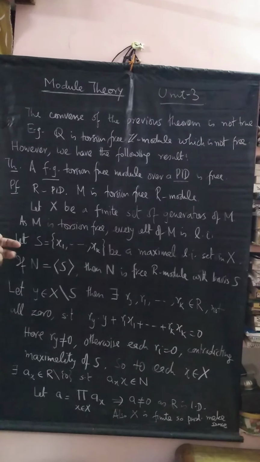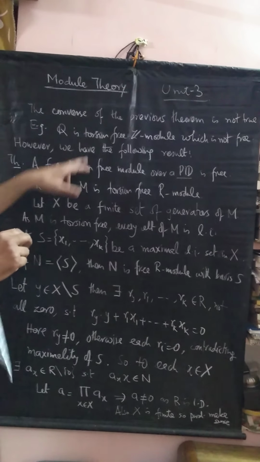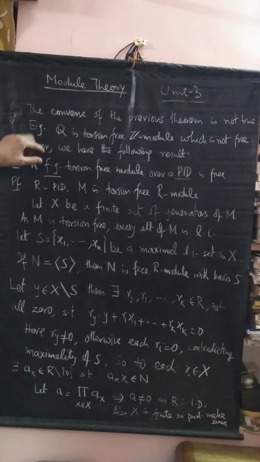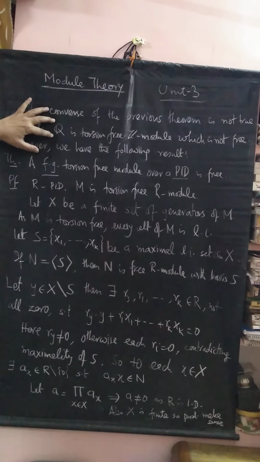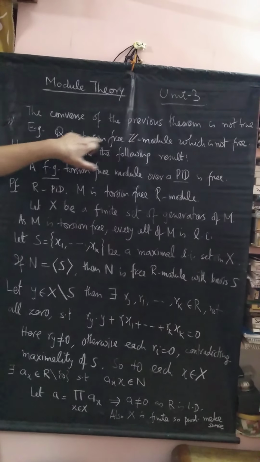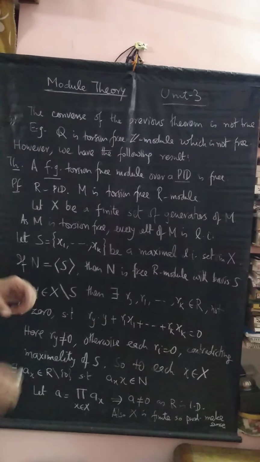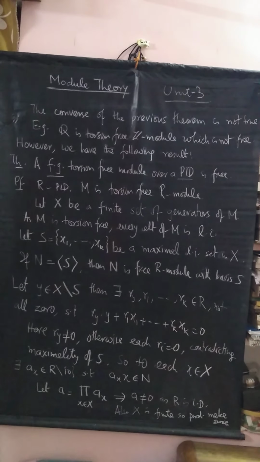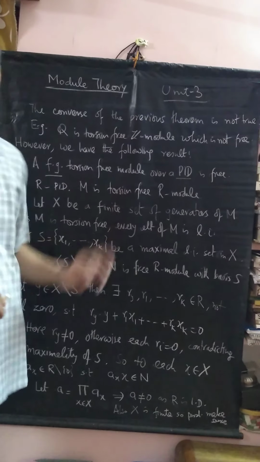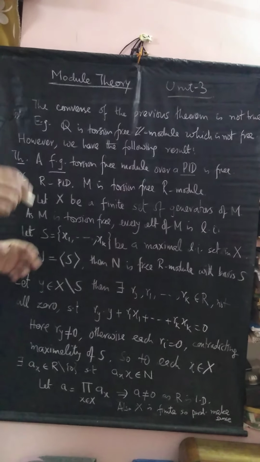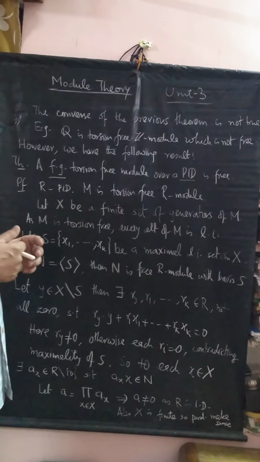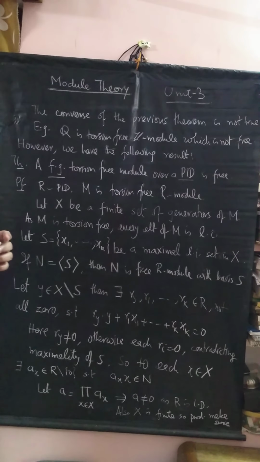So the converse will be that there will be something which is torsion free over a PID, but we know that the module Q, which is a Z module, is torsion free, and we also know that this Q is not a free Z module. So one thing is clear, that the converse of the previous theorem is not true. Now what should we add to this, more conditions, so that we have some sort of converse here.